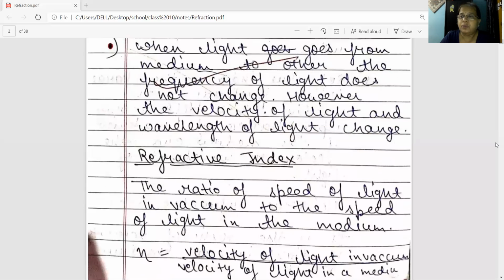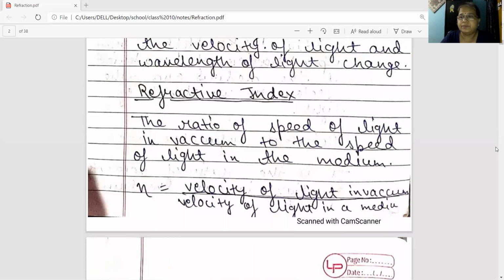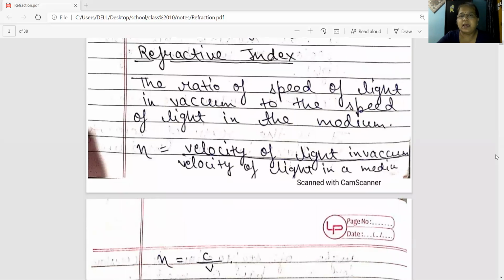Next, you have to read what is refractive index. Refractive index is actually the ratio of speed of light in vacuum to the speed of light in a given medium. I am repeating again, the ratio of speed of light in vacuum to the speed of light in a given medium. You are comparing the speed of light in a given medium with respect to that of speed of light in vacuum.